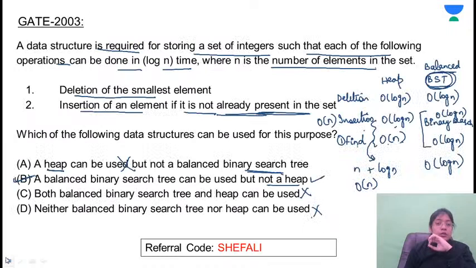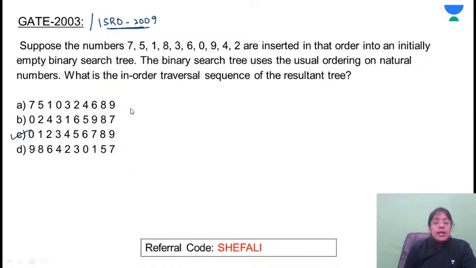I'm asking for this problem. Is this clear? Okay. So answer for this problem is C. What they are asking?